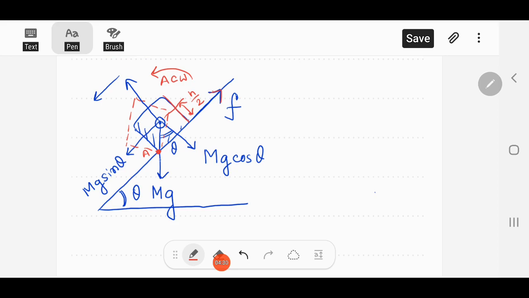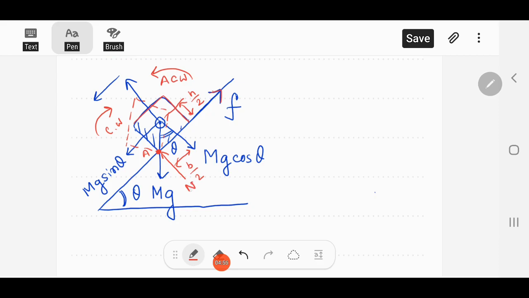Only the contact point with the plane is this point. So the normal force is a contact force, so this normal force will shift here to produce a clockwise torque here, because from the normal force to the center of mass, this distance is given as b by 2, because the entire length of the block is b, so this is b by 2.